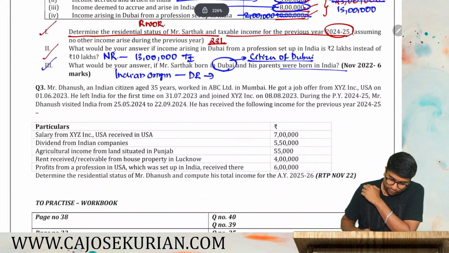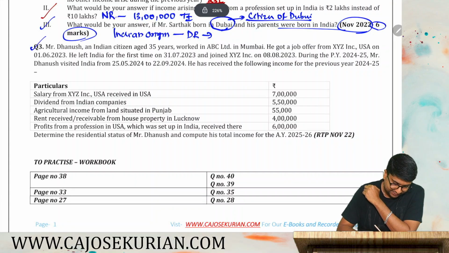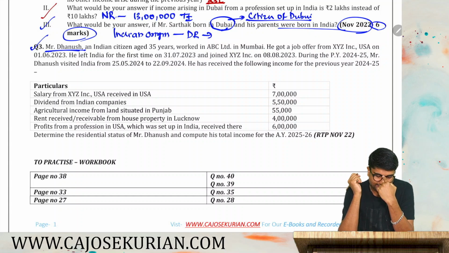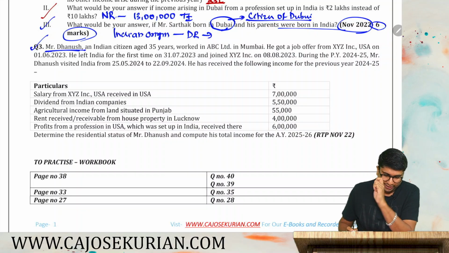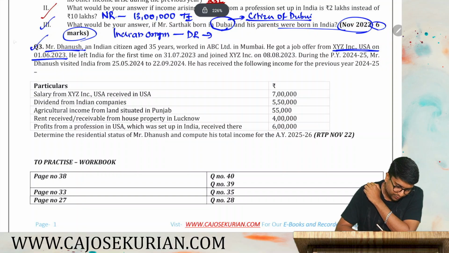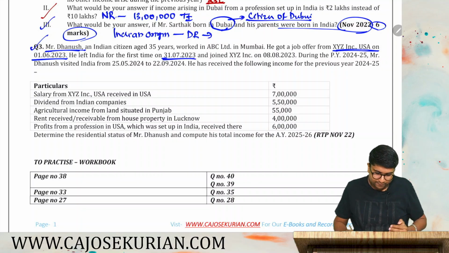Now we have one more question, and this is basically a November 2022 6-mark question. So moving on to the last question in this series, that is question number 3. Mr. Dhanush is an Indian citizen, age 35 years, worked in ABC Limited in Mumbai. So Indian citizen, worked in Mumbai. He got a job offer from XYZ Incorporated USA on 1/6/2023. So in 2023 he got an offer and he left India for the first time on 31st July 2023.